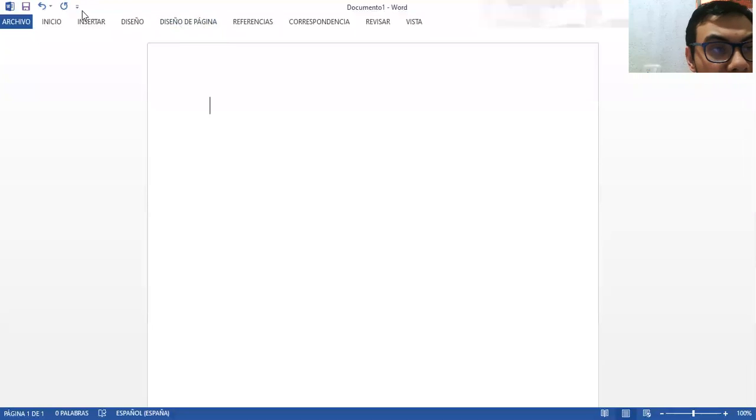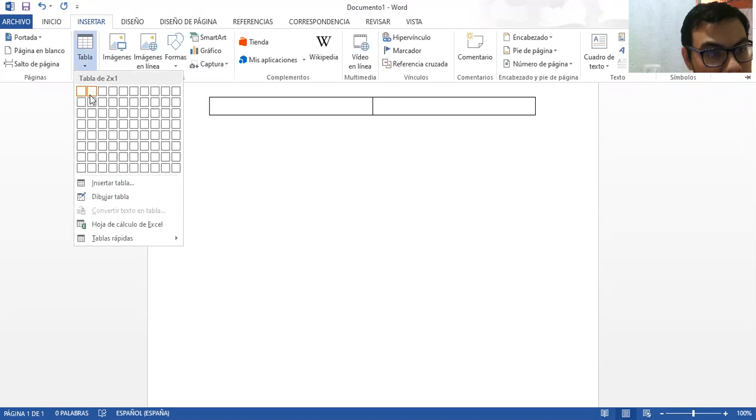Today we are going to talk about things that are countable and things that are not countable in English. So let's get started. I'm going to share a document with you that you are going to see. So here it is. We are going to create a chart that is going to help us differentiate this.